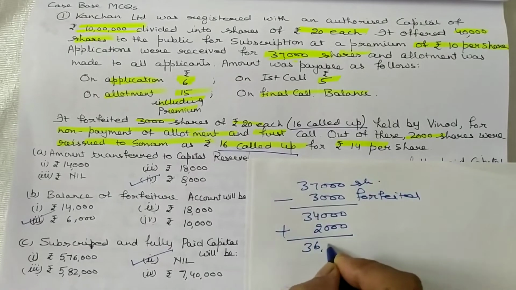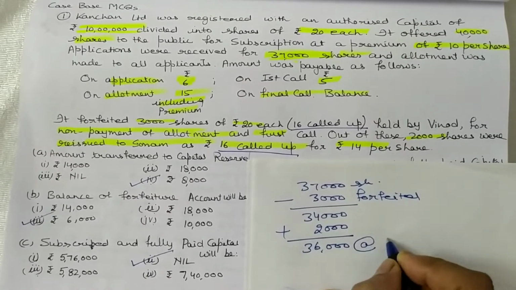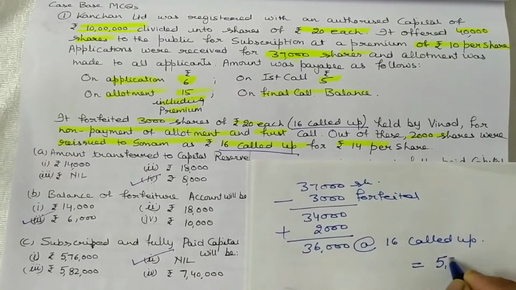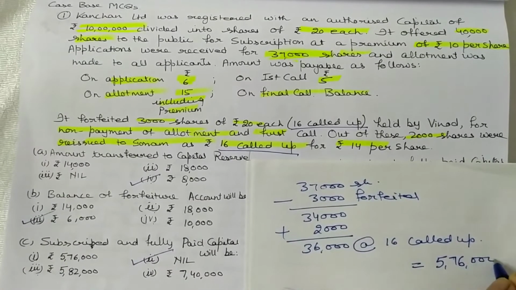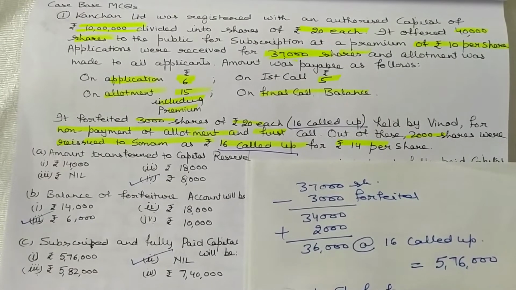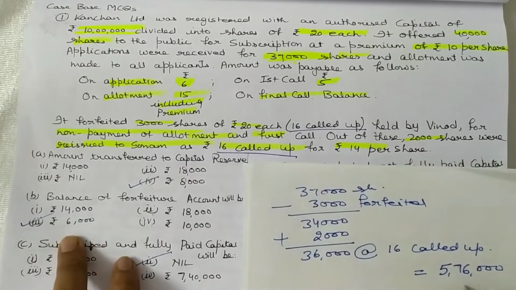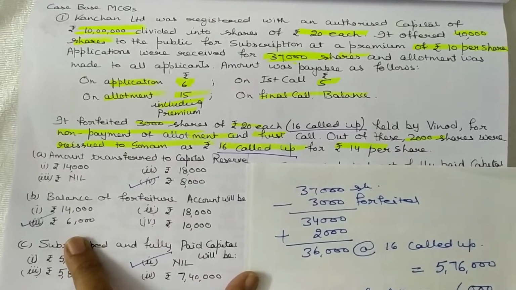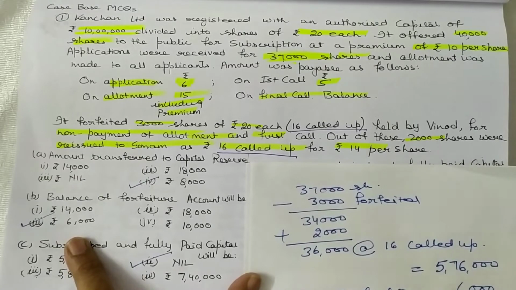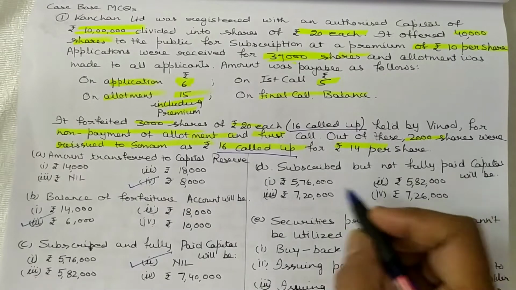It means 36,000 shares are with public at the rate of 16 called up, equal to 5,76,000. Add share forfeiture account. Share forfeiture account I have already calculated 6,000 in previous question. So it is 5,82,000. This is the correct answer. 5,82,000.